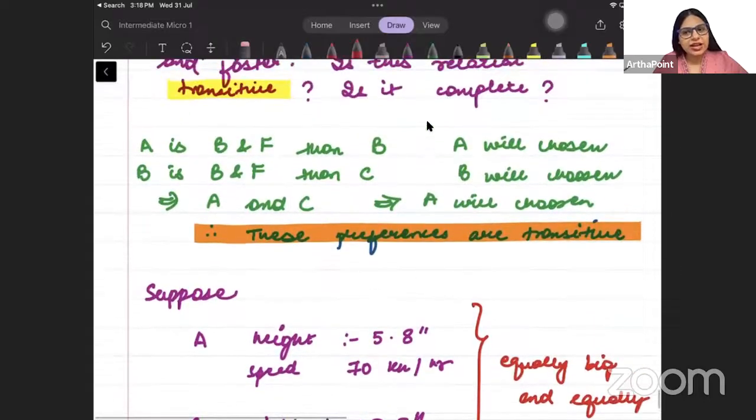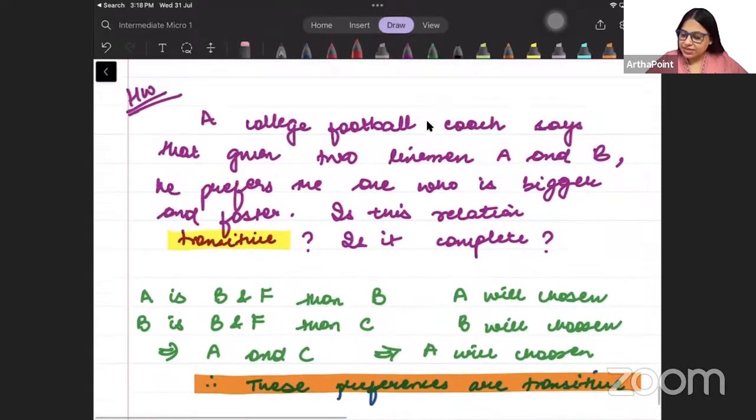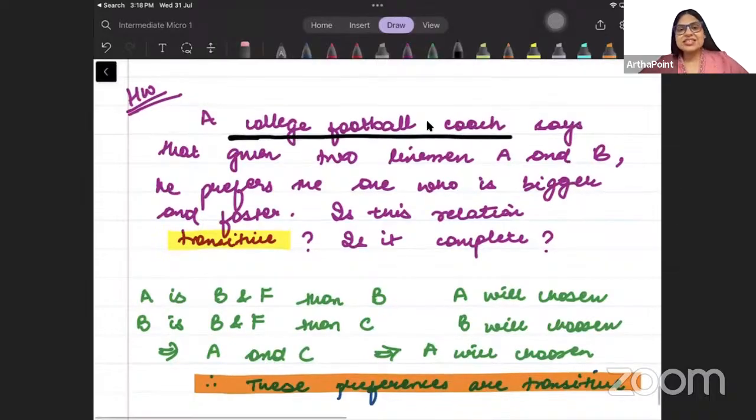Does this question tell you what will be done in that case? क्या ये बताता है कि उस केस में फुटबॉल कोच किसको चूज करेगा? Does it tell you who the football coach will choose? It does not. It does not tell you whether the football coach will choose person A or person B.